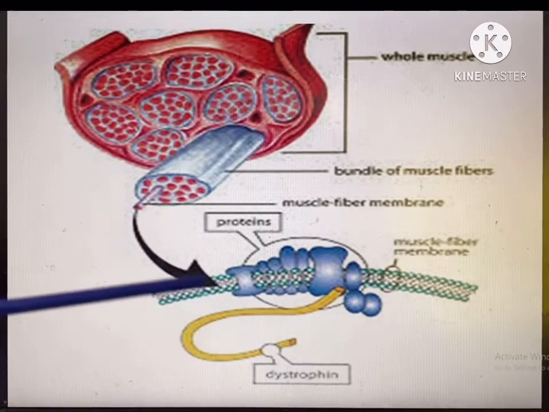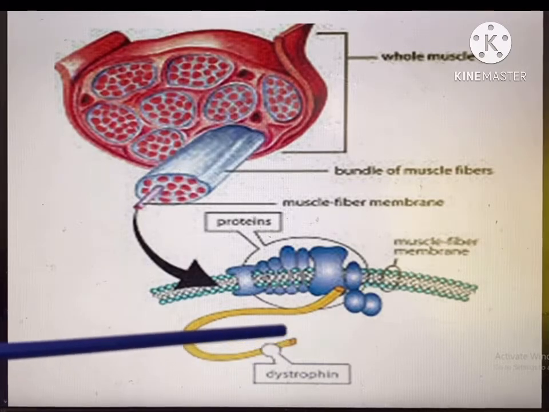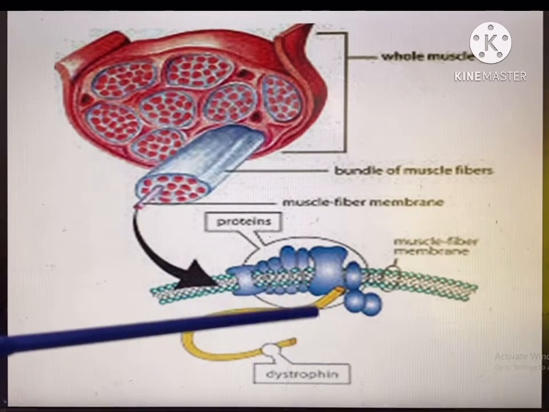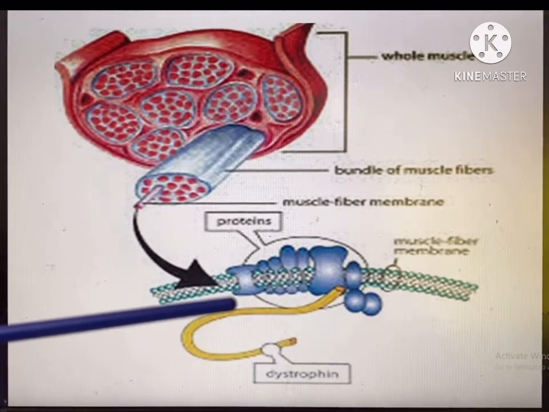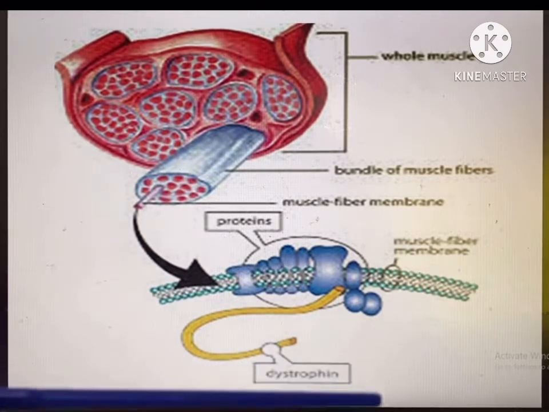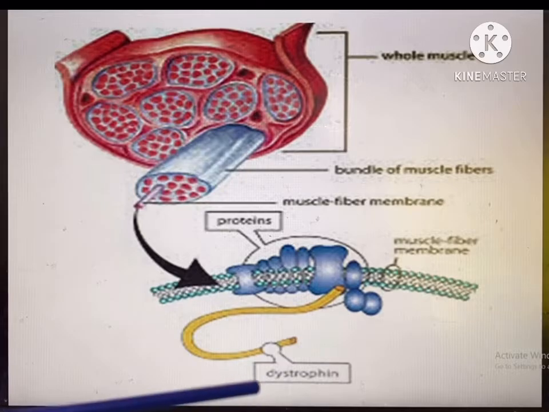As you see, during Duchenne muscular dystrophy, this dystrophin cannot be formed properly or may be replaced by other chemicals. As a result, muscle fibers get deformities like weakness or other malfunctions which cannot coordinate with the nervous system.